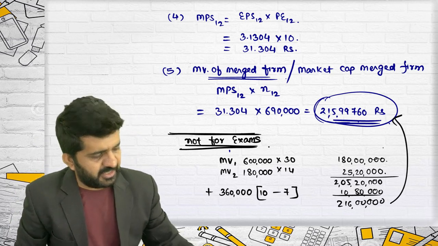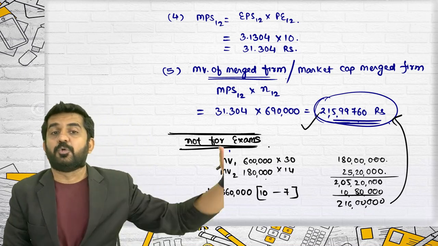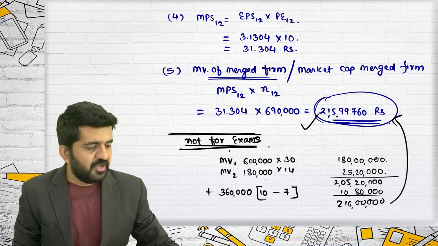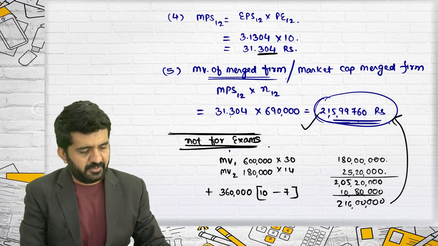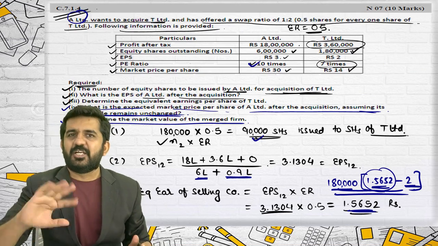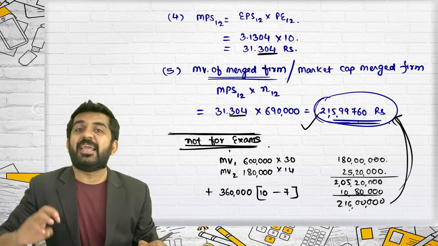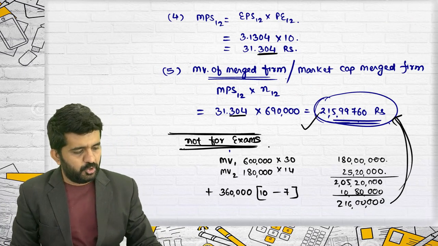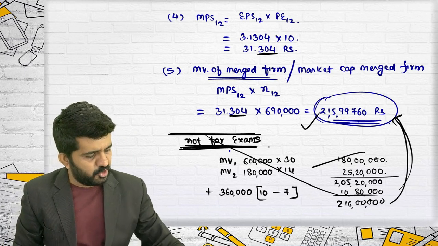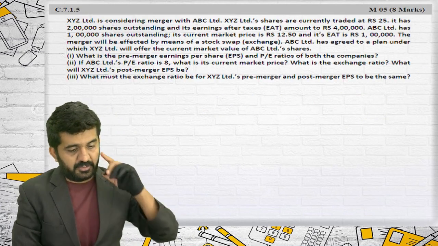Sir, there is a difference in answer. There is a difference in answer because we have not taken up to 10 or 20 digits. We have rounded off these figures. So it is just a rounding error. Otherwise, if you do it in a calculator and take all the decimals, then this answer will be exactly the same. This is not for your examination, but you should understand logically what is happening and why the market value is increasing.